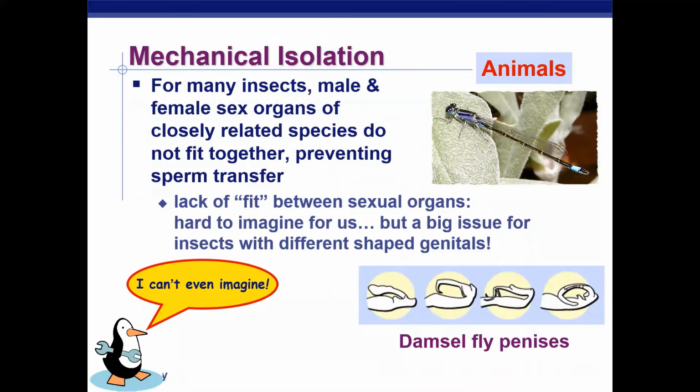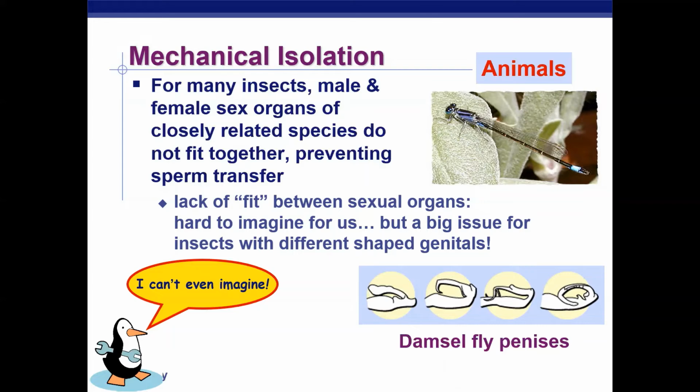For example, dragonflies. Guys, there's like 20 different species of dragonflies. What keeps them different species is their reproductive parts no longer fit. And if they try to, they get stuck. They either end up getting stuck and dying, or they end up getting broken off, which I can't even imagine. But once again, this ends up becoming an issue. This is mechanical isolation. Sexual parts no longer fit.